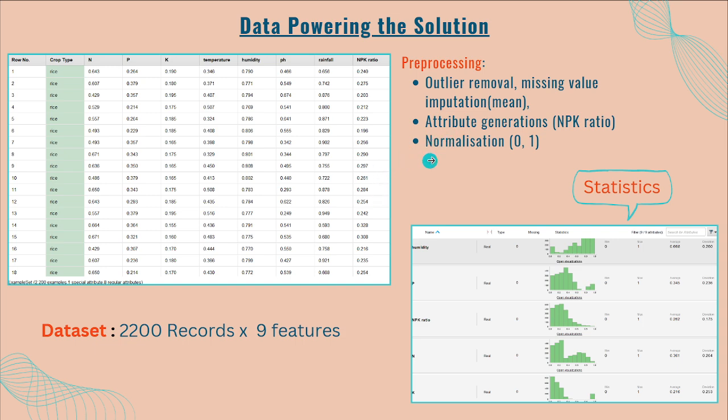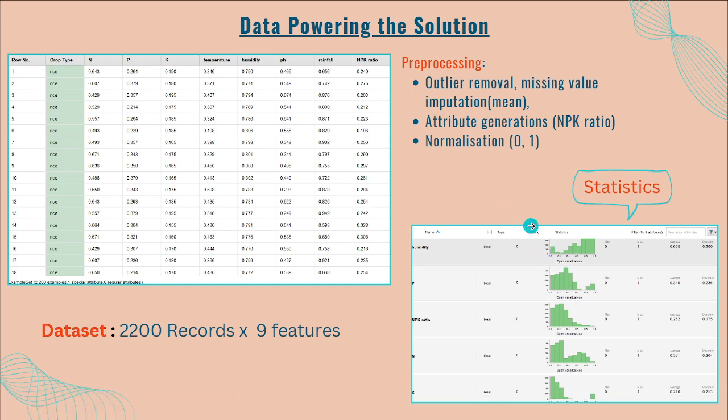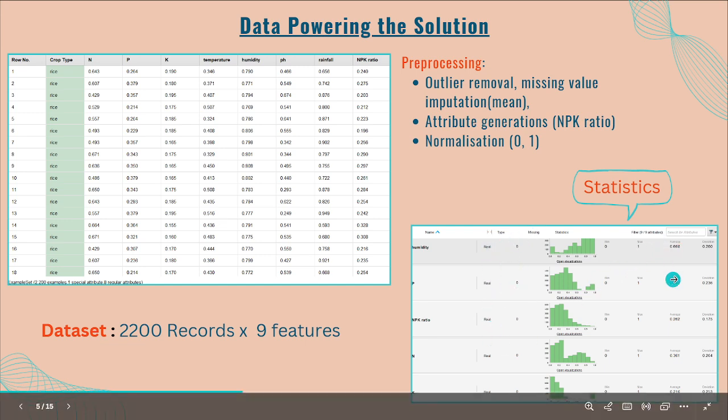Then I did the normalization, because the values in the columns can differ. After the normalization, I got 9 features. You can see the statistics here: the missing values are 0, the type is real, and these are the values like the average, the mean, and the max in the data set columns.